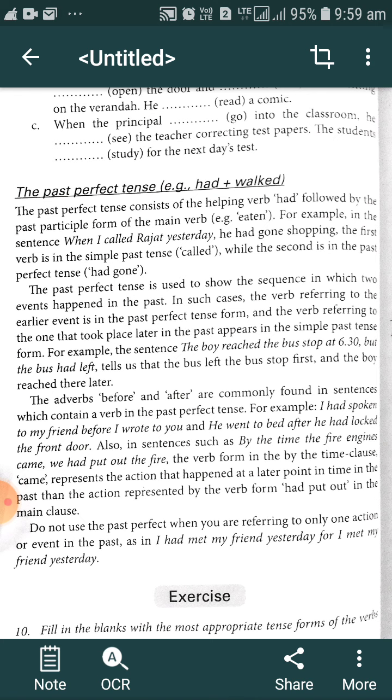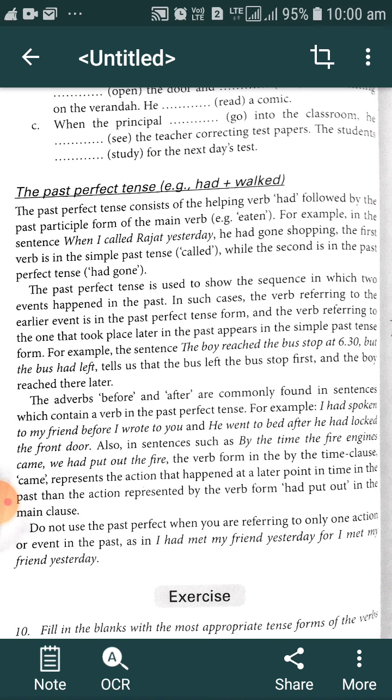V3 means the third form of verb, means past participle of the verb, we can say.